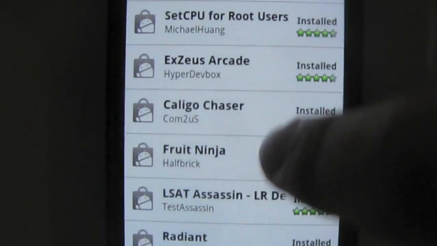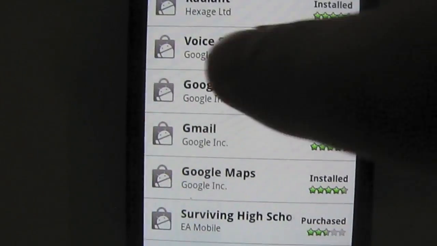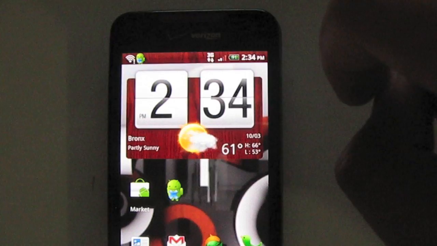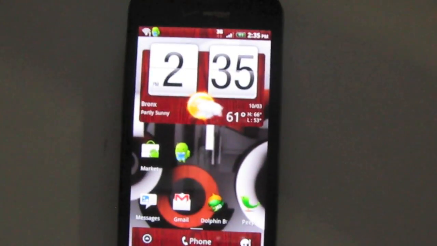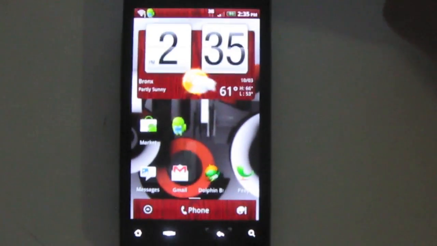I have SCP installed, but it doesn't work. Google Voice, Google Search, Gmail, Google Maps, all of those applications work fine with this ROM, so you won't have to worry about not getting access to certain applications or portions of the marketplace with this ROM. So you're pretty much set to go with this ROM.